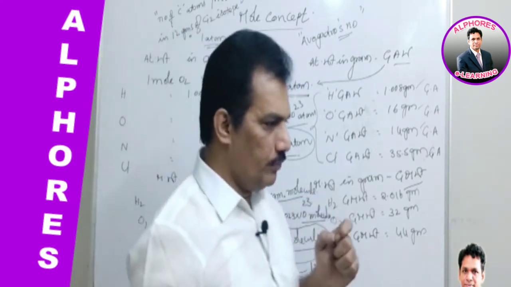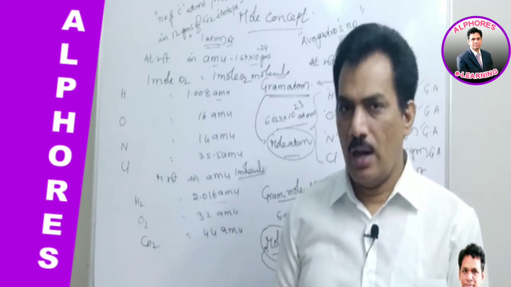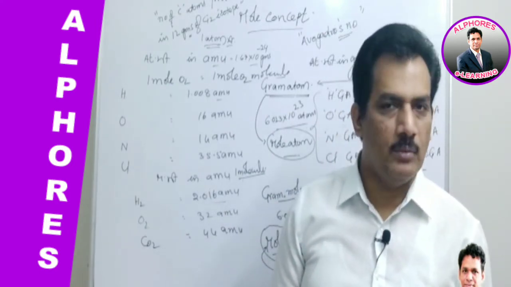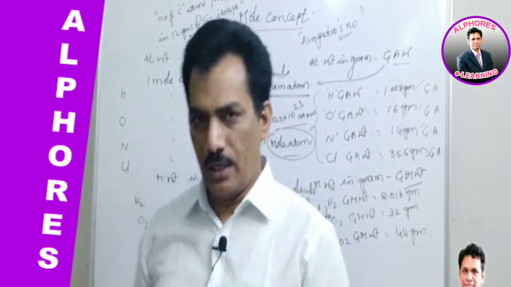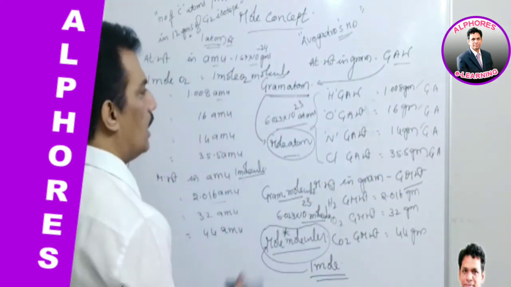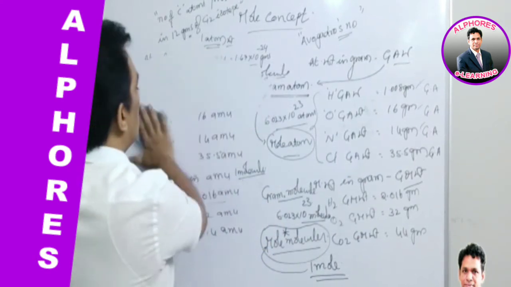That's all. If the mole is given without any suffix like ion, electron or atom, by default it is nothing but molecule related. Clear? So now these are the concepts related to the mole concept.